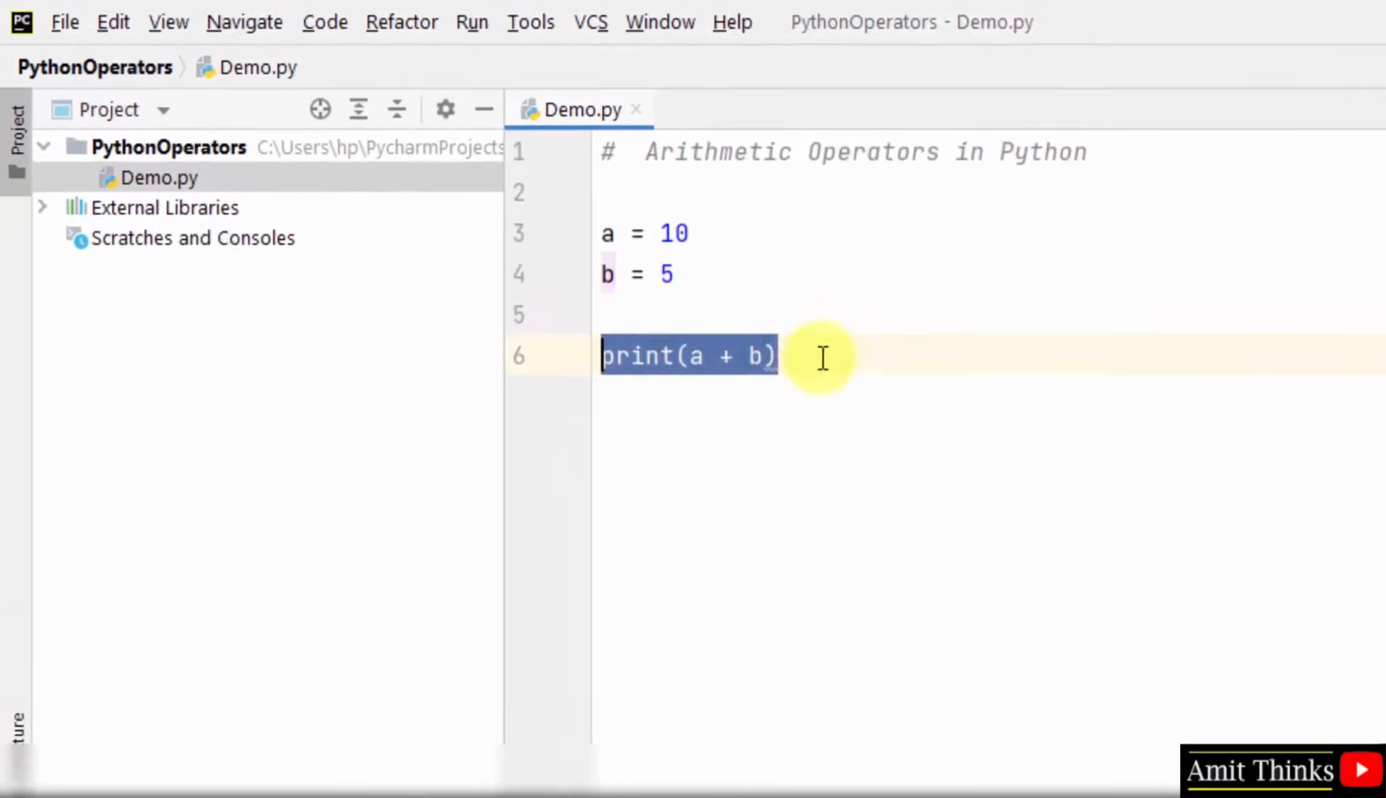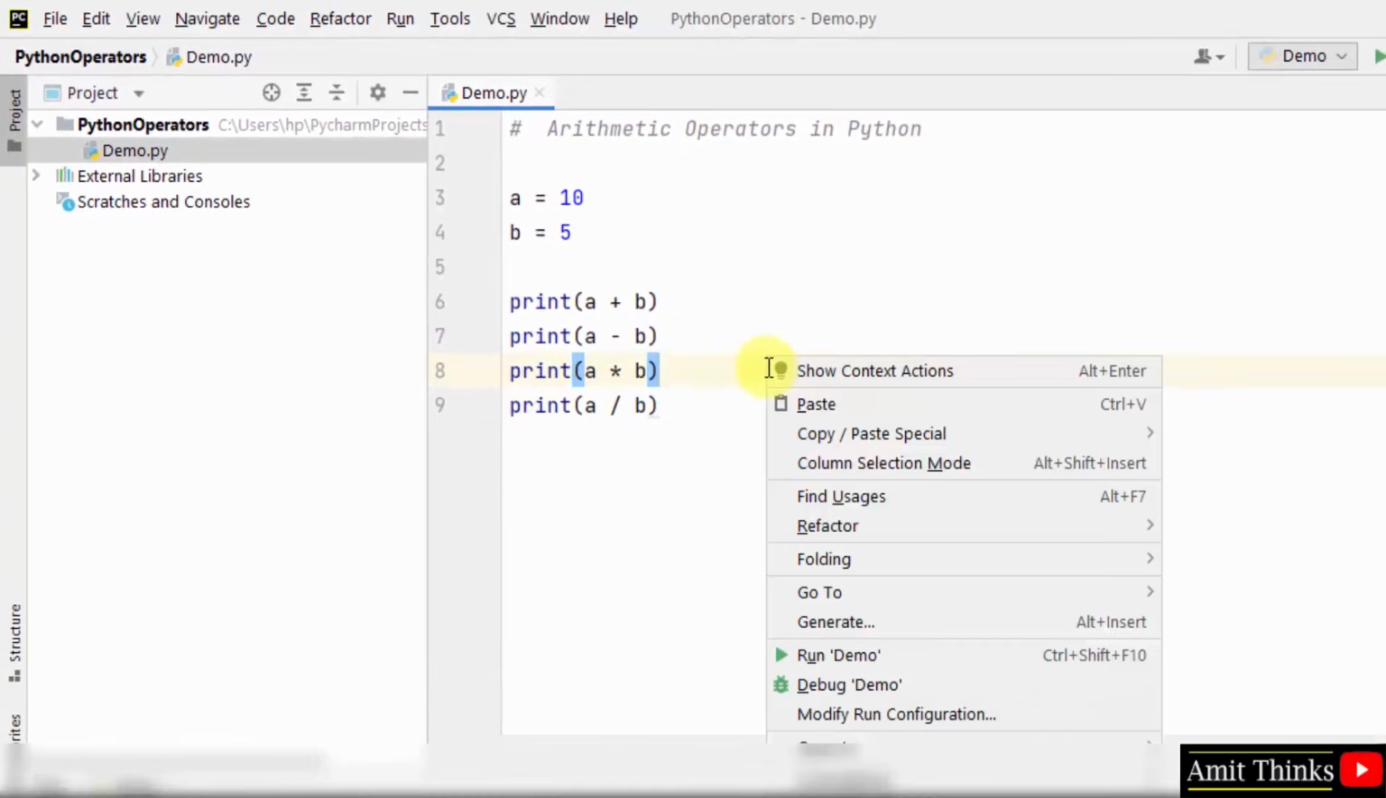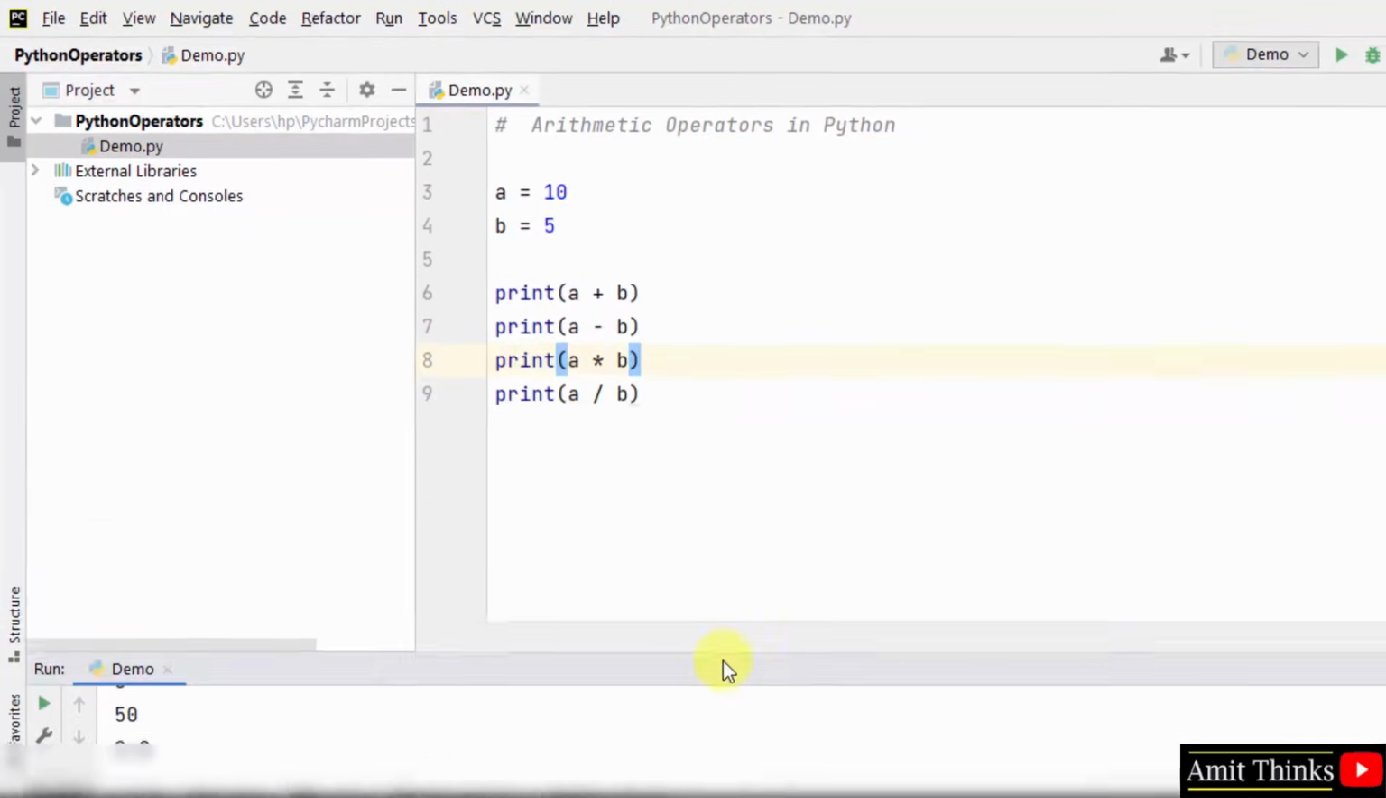Now let me print subtraction, then I'll print multiplication, then I'll print division. I just change it. Here is subtraction, here is your multiplication, here is your division. Okay, so this is our arithmetic operator. So here are the results.